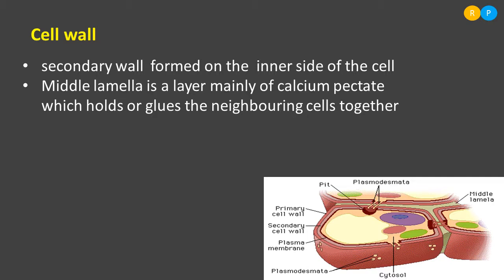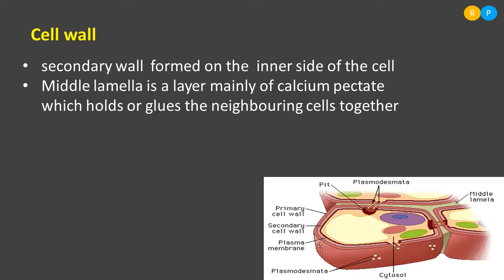That means when one cell needs to be connected with an adjacent cell, the organism actually needs the help of glue. How do we stick one ball to another ball? With the help of glue, right? In a similar way, when one plant cell gets connected with another plant cell, glue is very essential. So that glue is nothing but what? Middle lamella. Middle lamella acts as a glue. It connects adjacent cells. That means neighboring cells are connected with one another with the help of middle lamella.